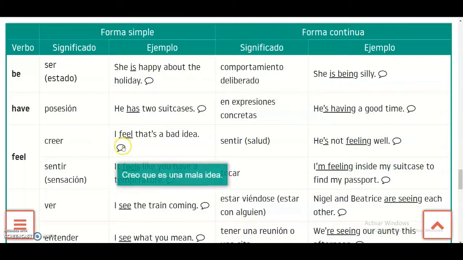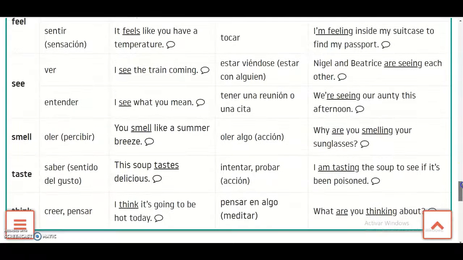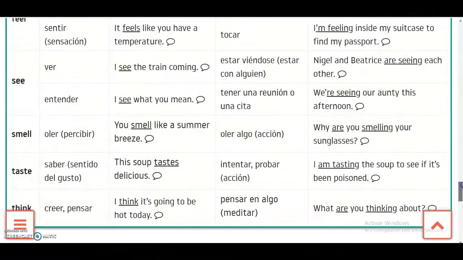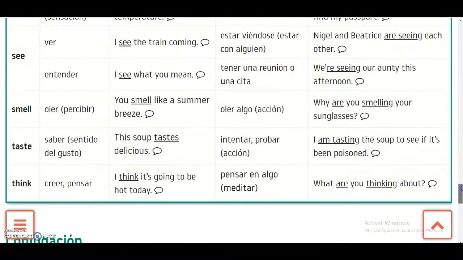Okay? Feel. I feel that's a bad idea. He is not feeling well. The way to express this verb is with the continuous way. Okay?